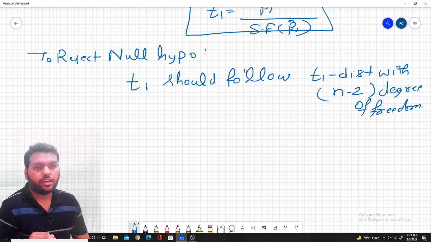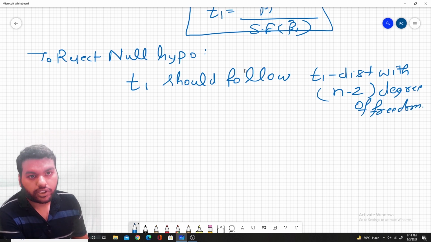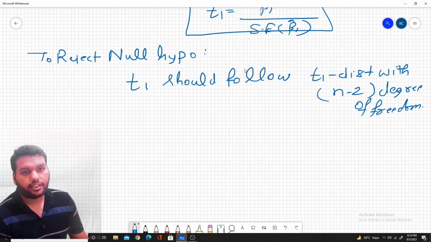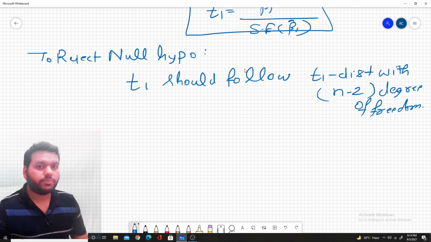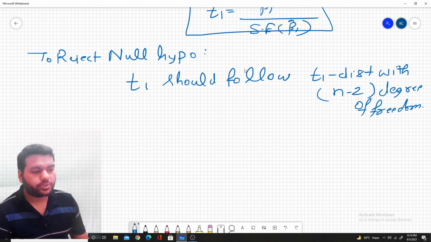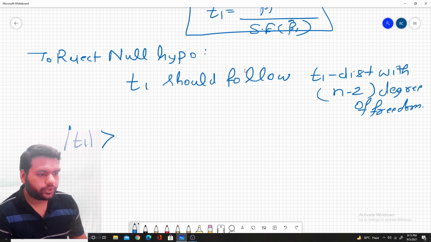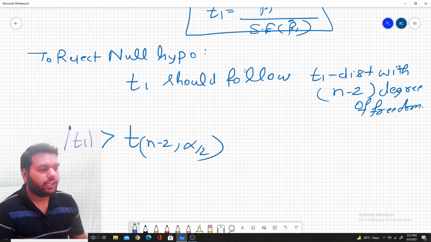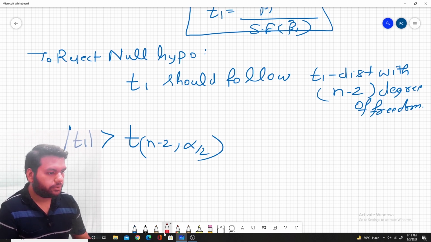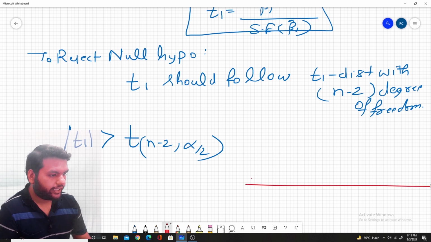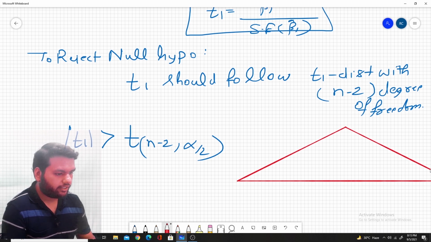Okay, so if it follows the T distribution, then we can say beta 1 is actually far from 0. What I mean to say, mathematically, we can write that the mod of T1 should be greater than T of n minus 2, alpha by 2. Why this alpha by 2 here? Because the T distribution also has a bell-shaped curve.